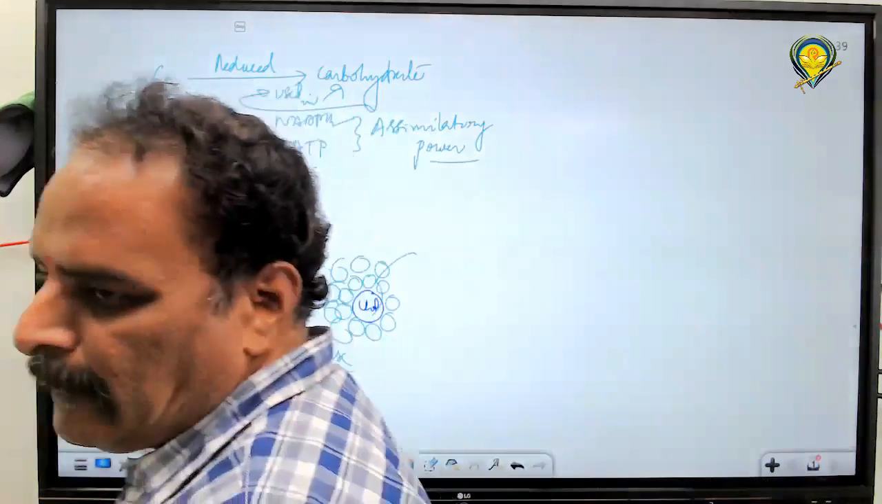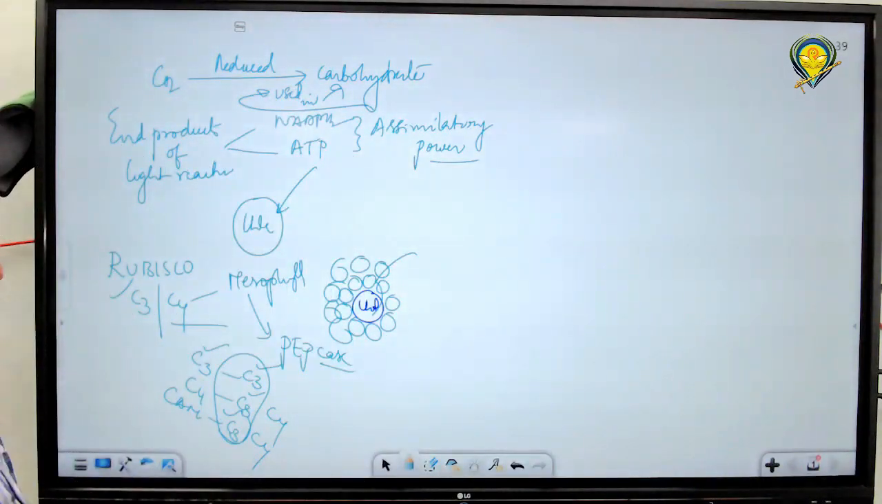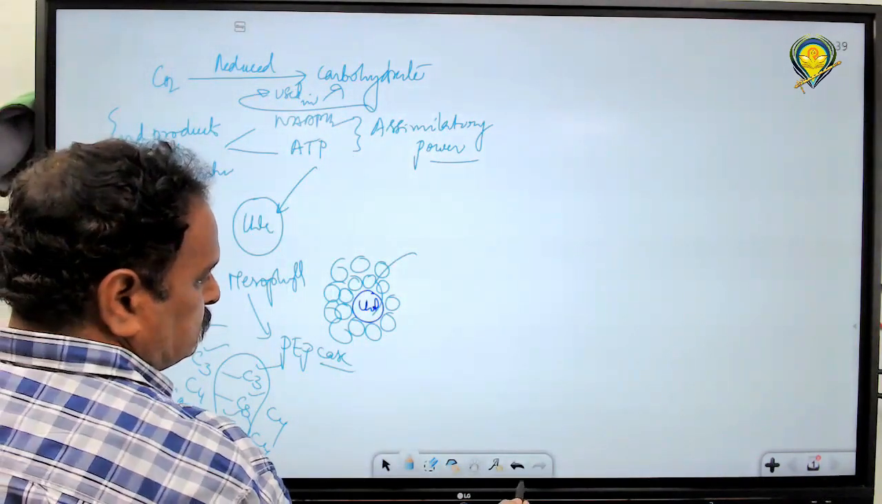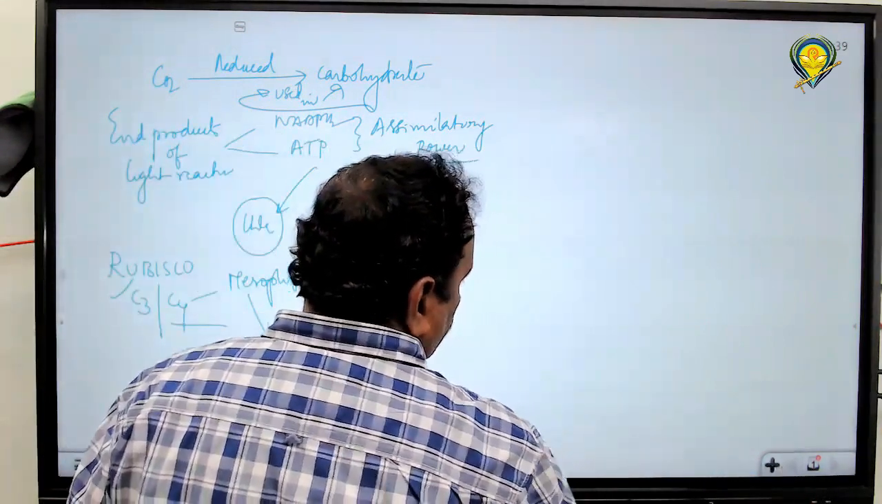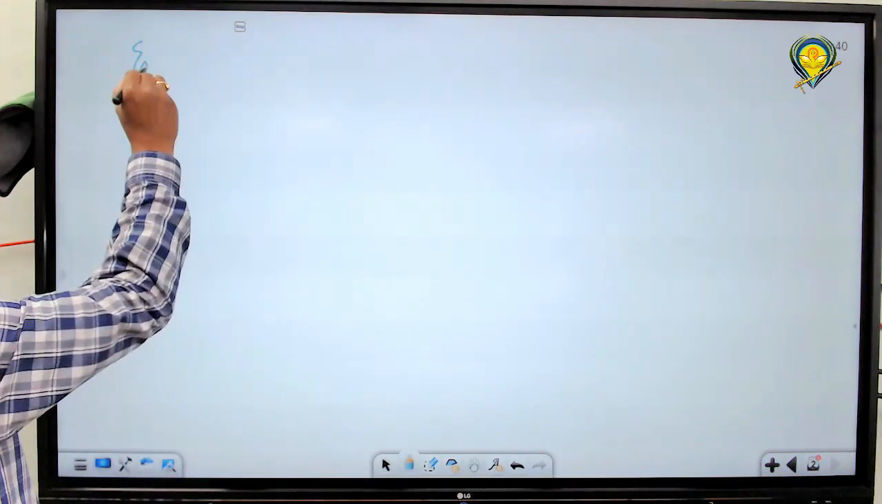Okay, now next. After this, we go to another type of cell organelles. We go to the next topic, which is called the endomembrane system.